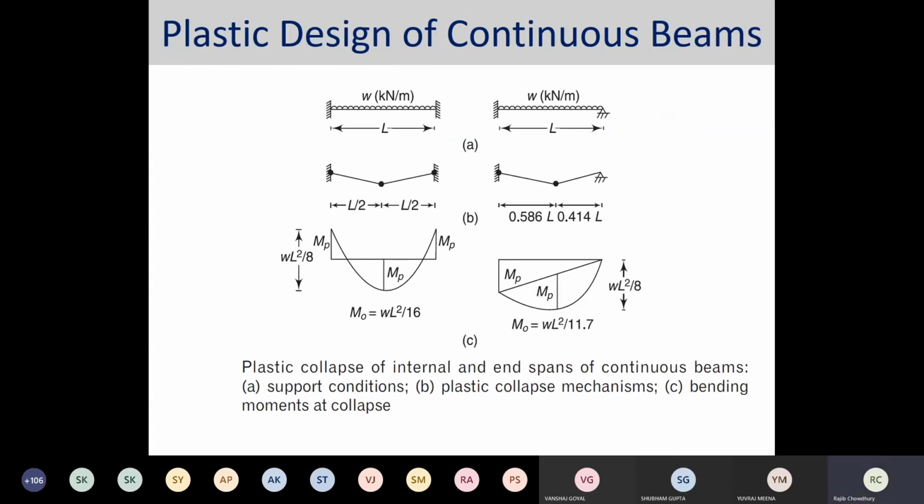Then again, this is for a continuous kind of member or beam, where you can find the different plastic moment, and you can easily evaluate the plastic moment capacity of that particular beam also, for different configurations or different structures. So how do we calculate this plastic moment? Plastic moment we can calculate on the section. Okay, as I said over there, that Zp times Fy, this is the plastic moment.